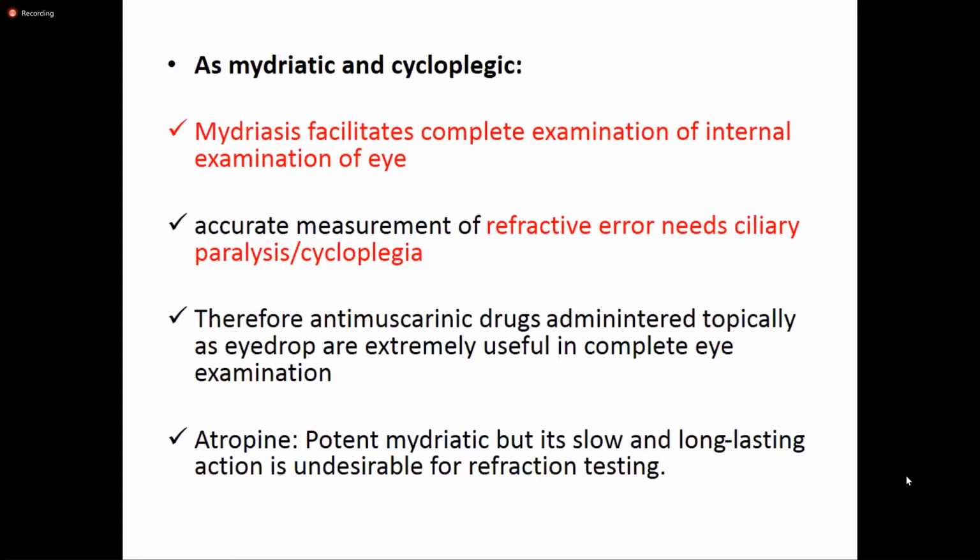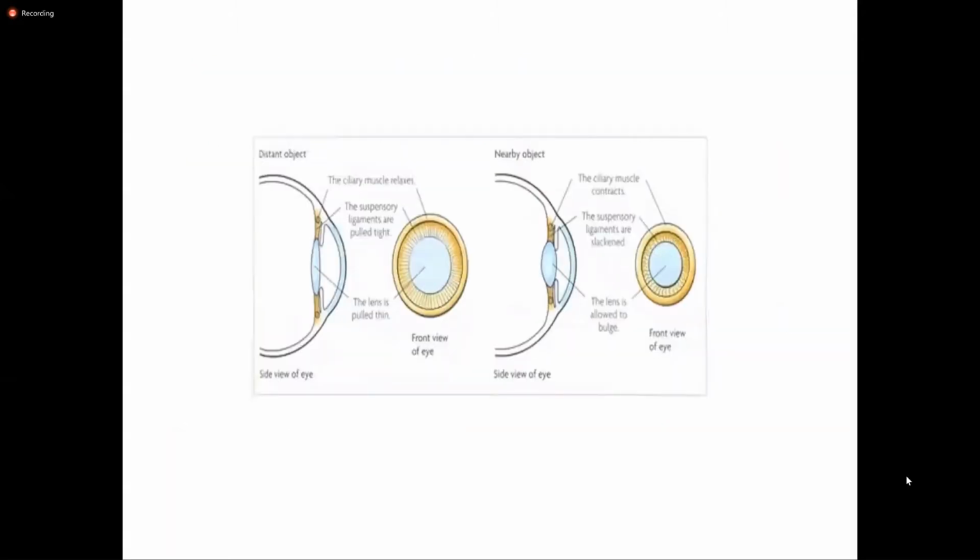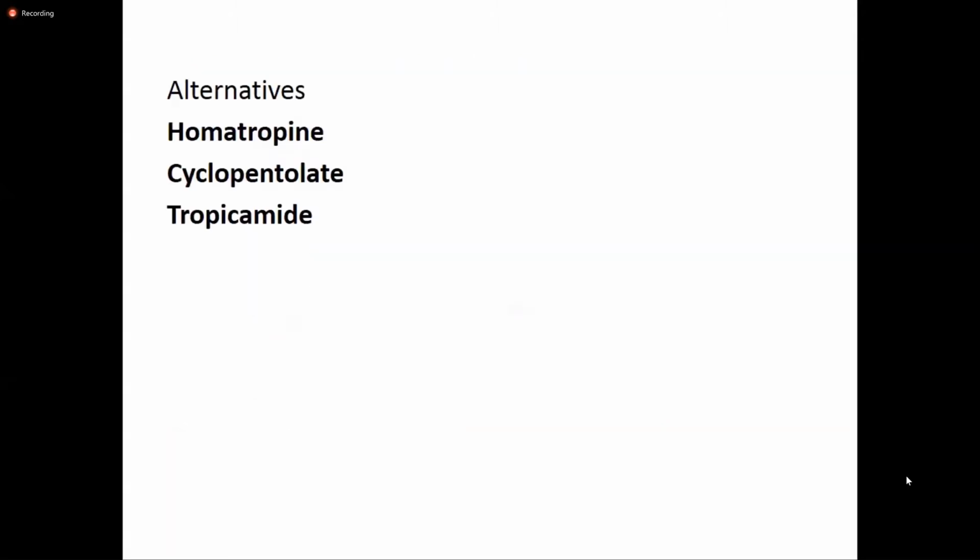So usually atropine is not used as a mydriatic and cycloplegic drug. So alternatives to these atropinic drugs like homatropine, cyclopentolate, and tropicamide are used because they have a shorter duration of action. So these drugs are used as mydriatic and cycloplegic drugs.